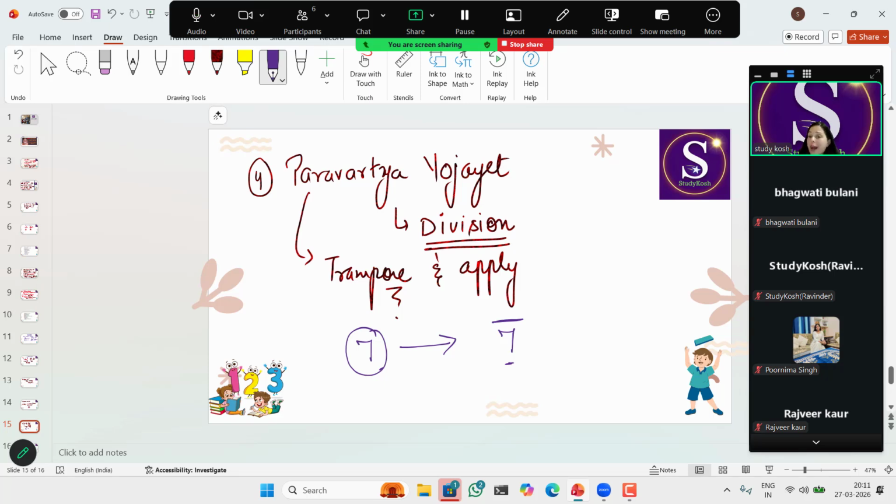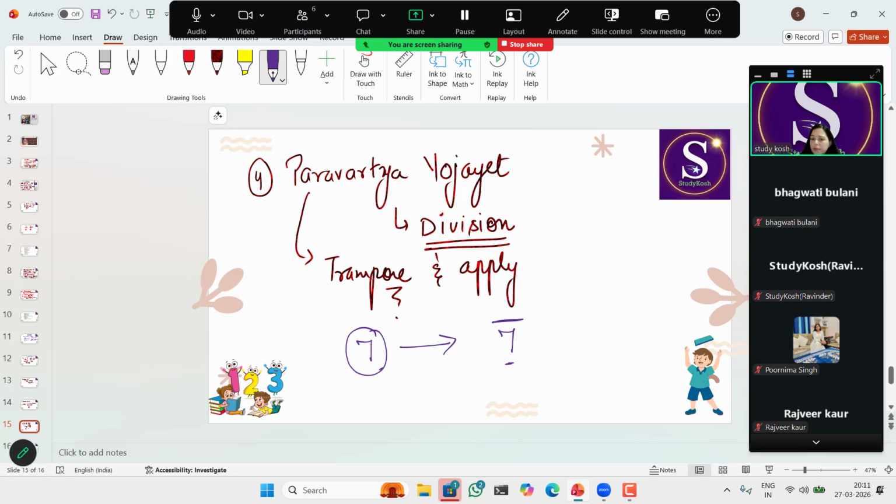So similarly, we have all the other sutras. We will use different approaches and will solve the problems faster in Vedic maths. So as a trainer, your role is not to make students memorize things, but to make them understand where to apply a particular sutra. Okay, that should be your goal.